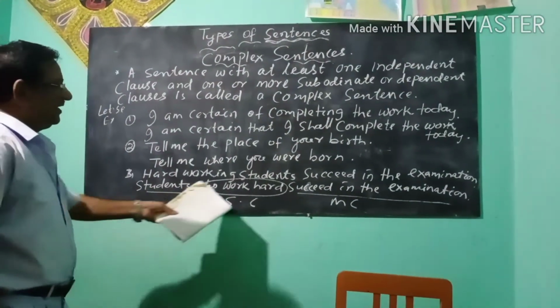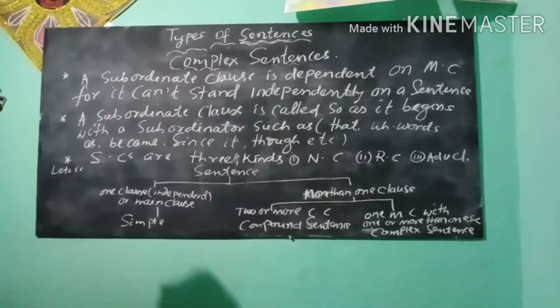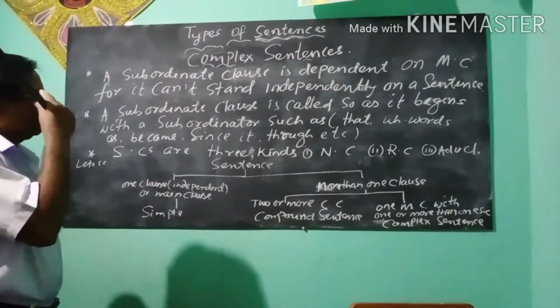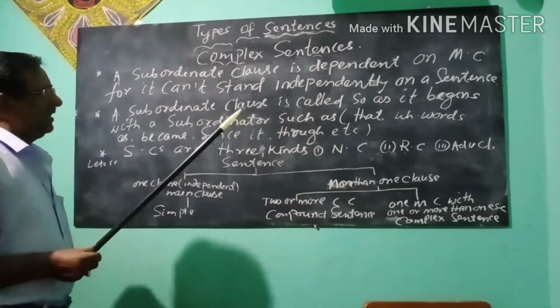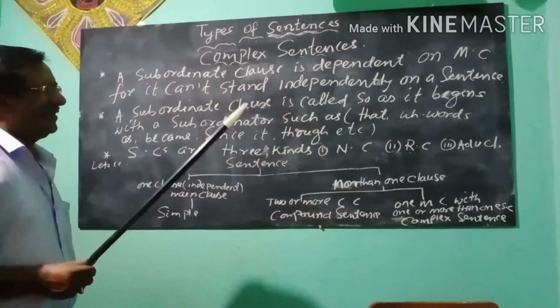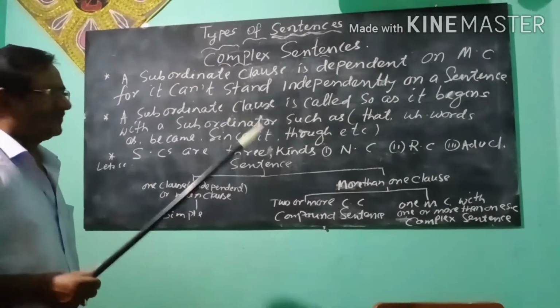So, this is a complex sentence. We know a complex sentence has one MC and one or more subordinate clauses.